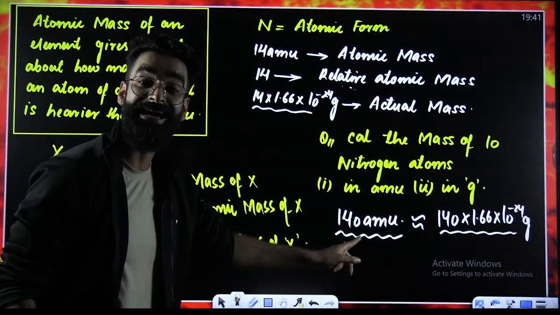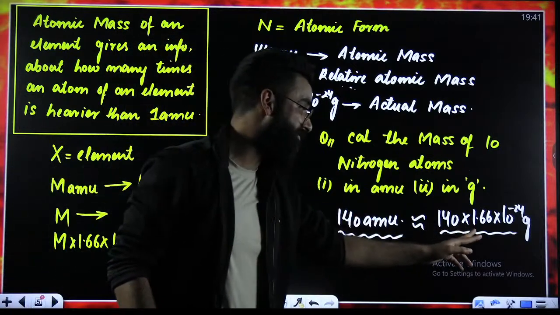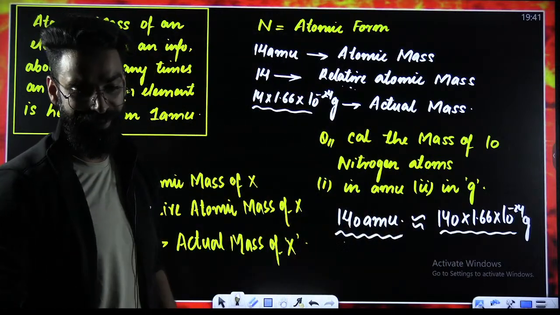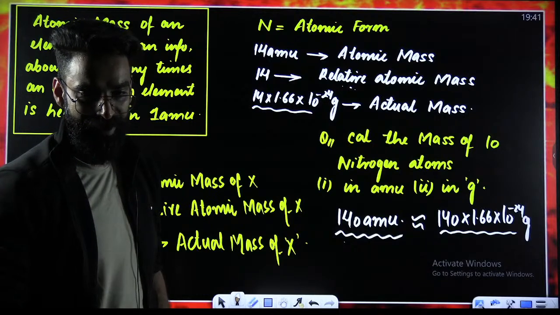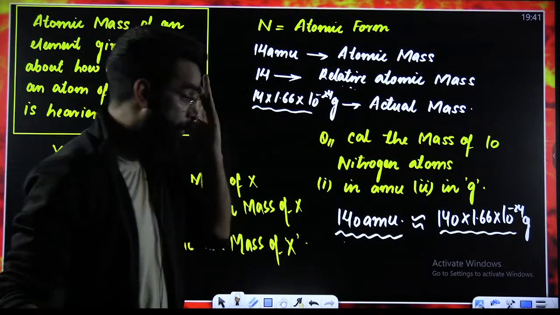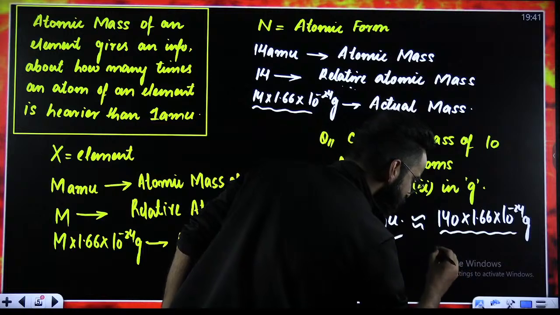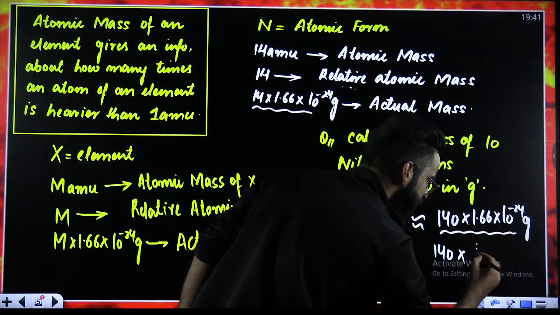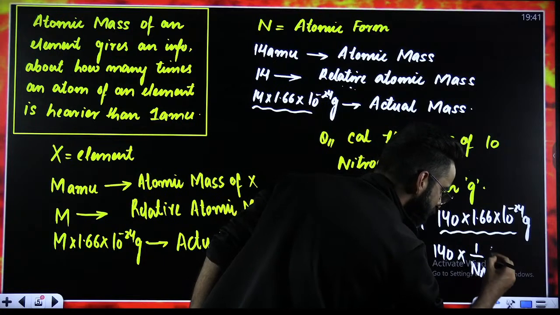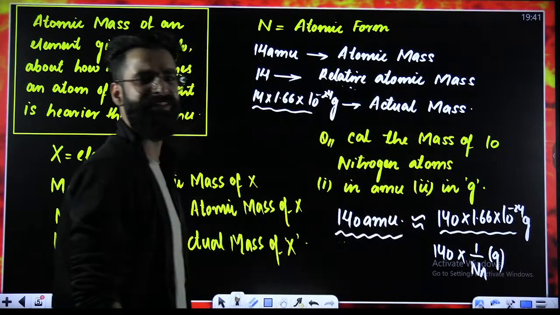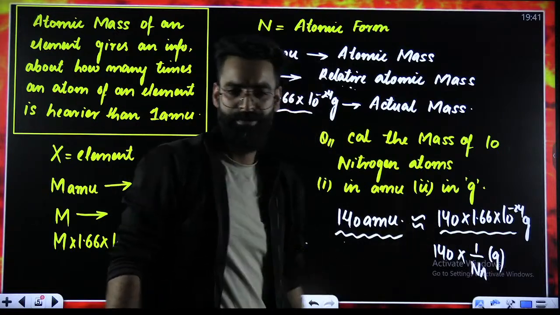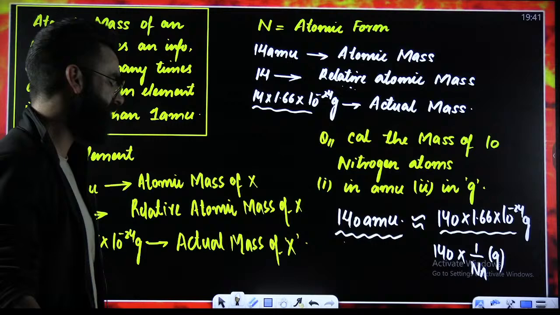Or you can write 140 multiplied by 1 divided by Avogadro's number, with units in grams. Anything works. I hope you got the first term.